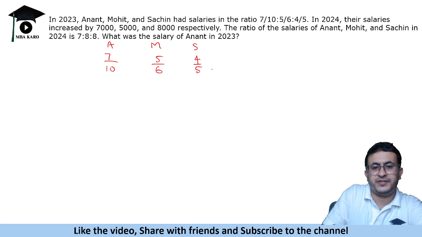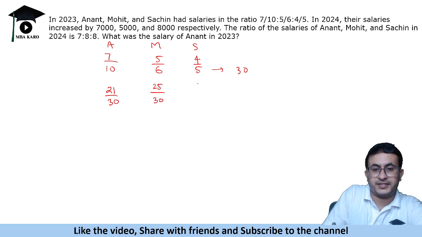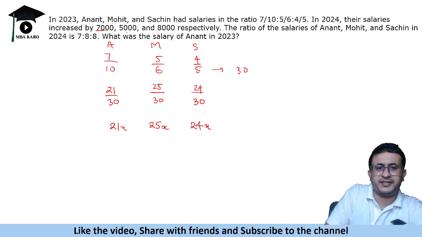So LCM of these is 30. So that will be 21/30, 25/30, and this is 24/30. So the salaries are 21x, 25x and 24x. Now it says their salaries increased by 7,000, 5,000, 8,000 respectively.